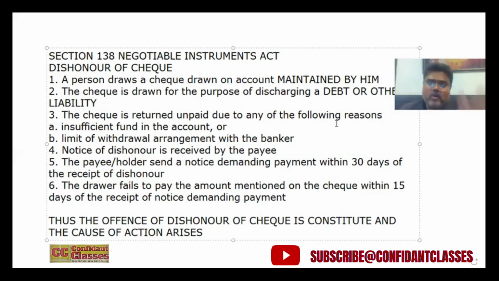Now, the holder of the check may approach the judicial magistrate first class or metropolitan magistrate with a complaint. It is a complaint case, and this is only when these 15 days have lapsed. So the offense contemplated by Section 138 is committed only after the expiration of 15 days of this notice period. So these are the elements of Section 138. We will see more elements a little later.